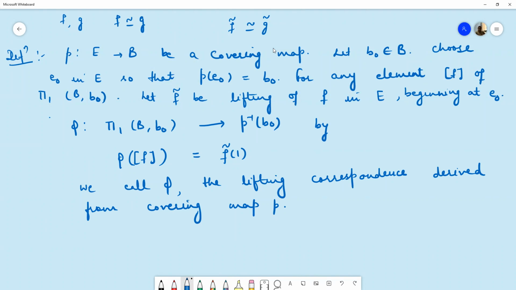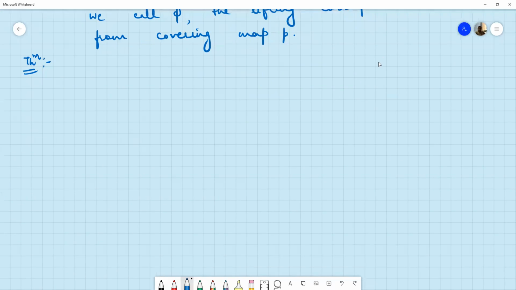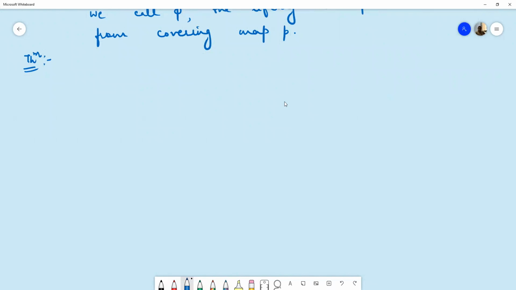Now in the next theorem, we will prove that this lifting correspondence is surjective if the space E is path connected, and if the space E is simply connected, then it is bijective.